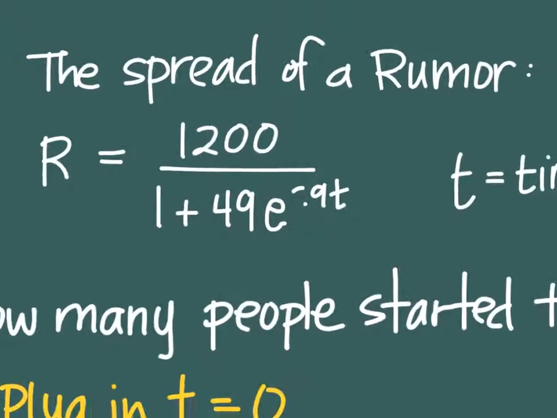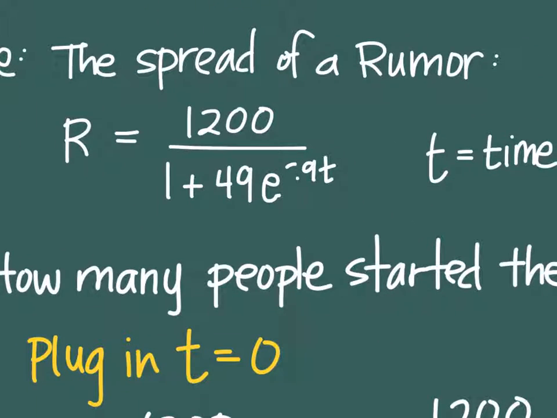This number on the top right here always represents the maximum of how far it will get. Whether you're growing, it's like bunny rabbits or whatever. We're talking about a rumor. It could be a virus. It could be something. But that top number always represents the max.